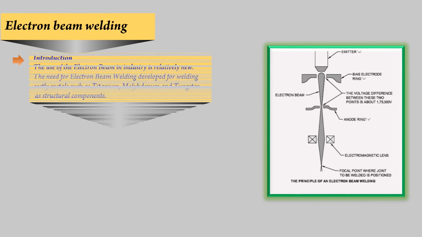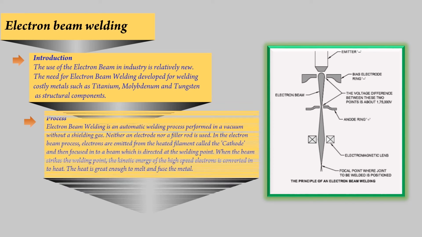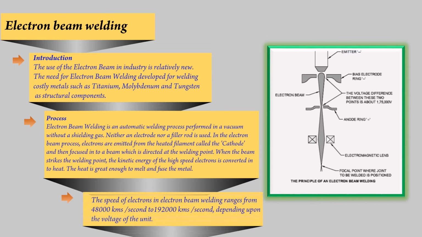Electron beam welding. Introduction. The use of electron beam in industry is relatively new. The need for electron beam welding developed for welding costly metals such as titanium, molybdenum, and tungsten as structural components. Process. Electron beam welding is an automatic welding process performed in a vacuum without a shielding gas. Neither an electrode nor a filler rod is used.